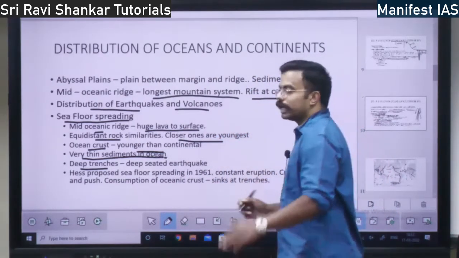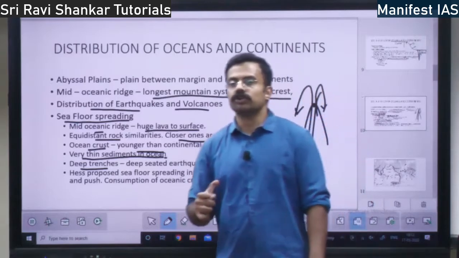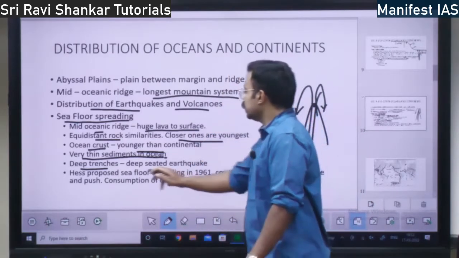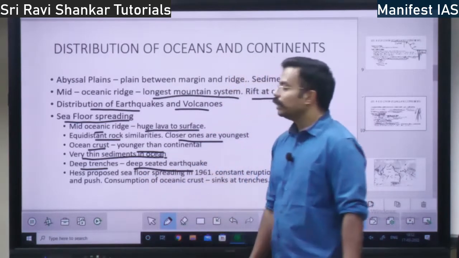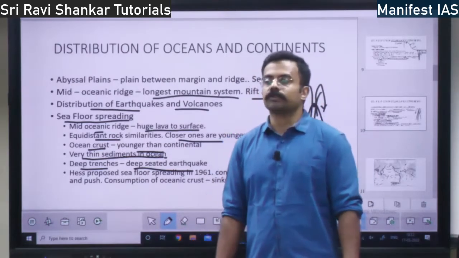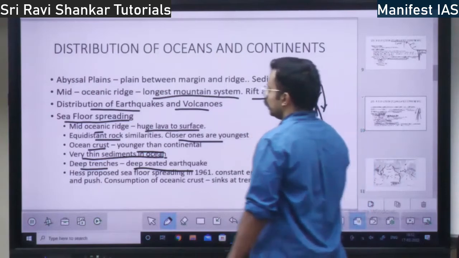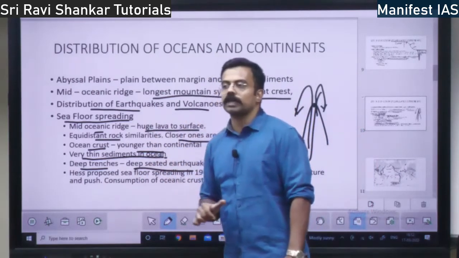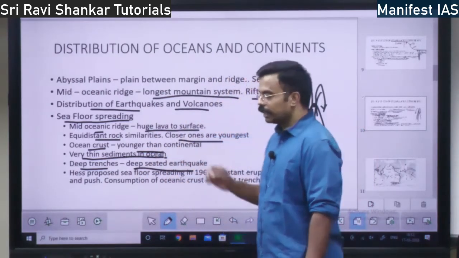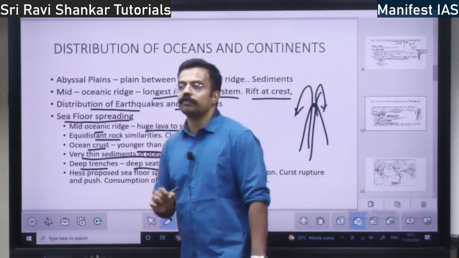Trenches, as I have told you, are valleys within the oceans. So there are very deep trenches. In these trenches there will be deep-seated earthquakes. So this is the basic information about the topography of the ocean, but it is required for you to understand seafloor spreading.